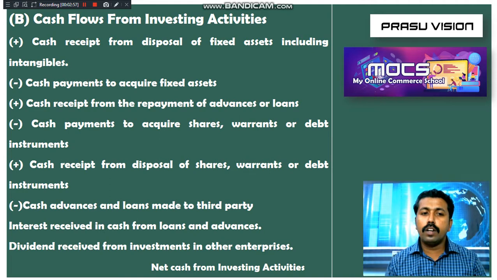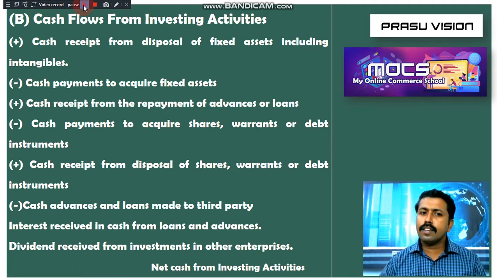Another outflow item is cash advances and loans made to a third party. Also remember, interest received in cash from those loans and advances given to third parties is an inflow. Interest received is an inflow, and dividend received is an inflow.